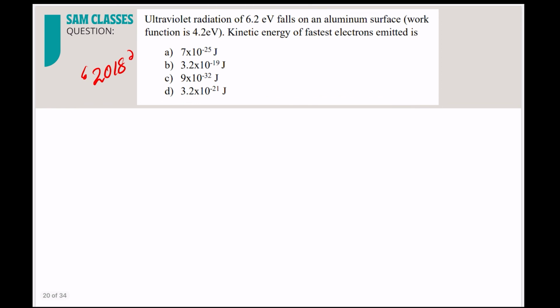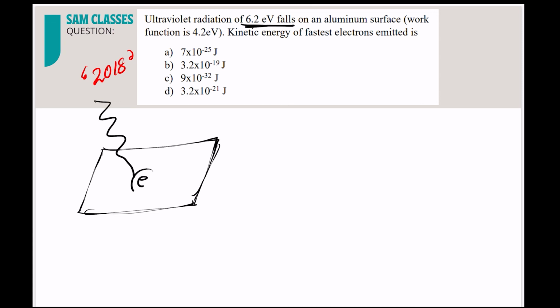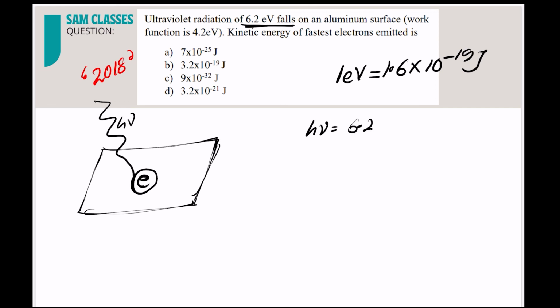Next, ultraviolet light of radiation, this much is there, okay? So you have a metal plate. The ultraviolet is nothing but your friends, correct? So they're coming and giving energy to the electron. So how much is the energy? Now here, one thing very important. Just now I told you the 1 electron volt value you should know. That is equal to, in energy in joules form, how much? 1.6 into 10 power minus 19 joules. That's much. Okay. So h nu here will be what? 6.2 electron volt. So convert it, 1.6 into.